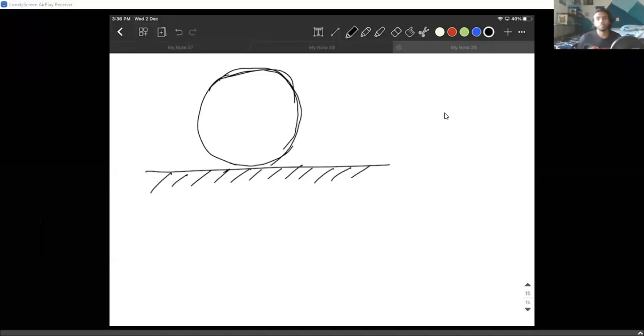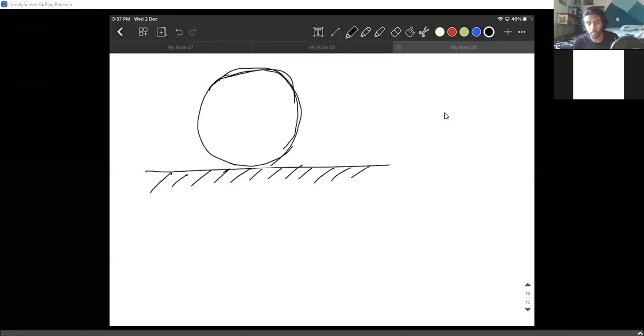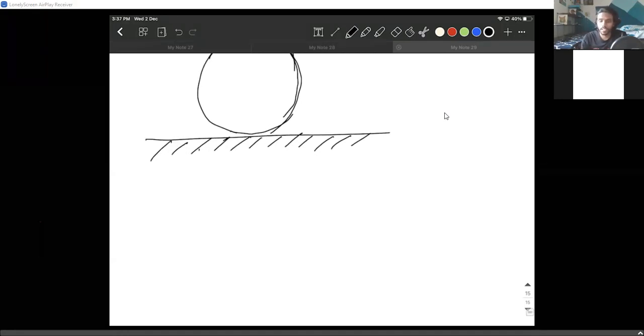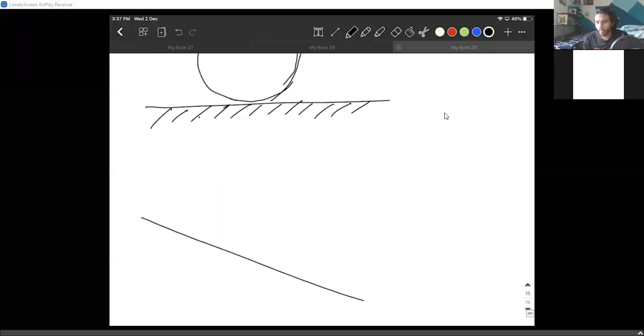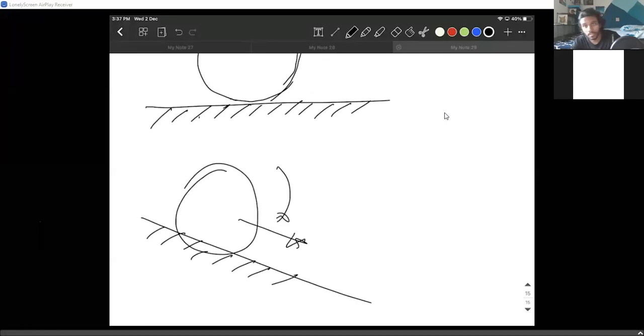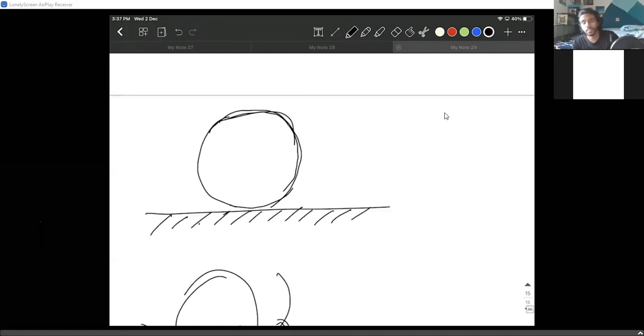Now, for this body to roll, how will it roll in the first place? There must be some reason why it rolls, right? There must be some external force. So let's discuss all the cases of how a body rolls. You can make a body roll here, or can you give another example? I can simply put a body on an inclined surface and it happily rolls. That happens. But if it's not an inclined surface, how will it roll? Anybody?